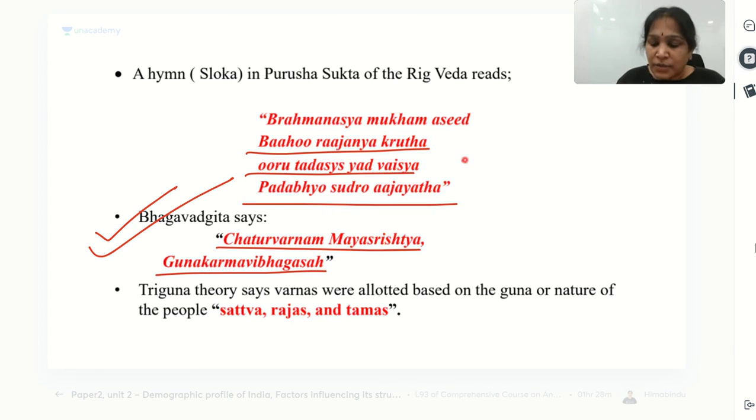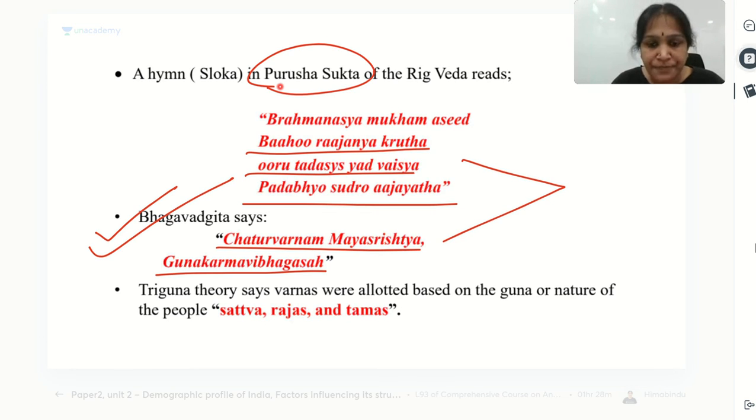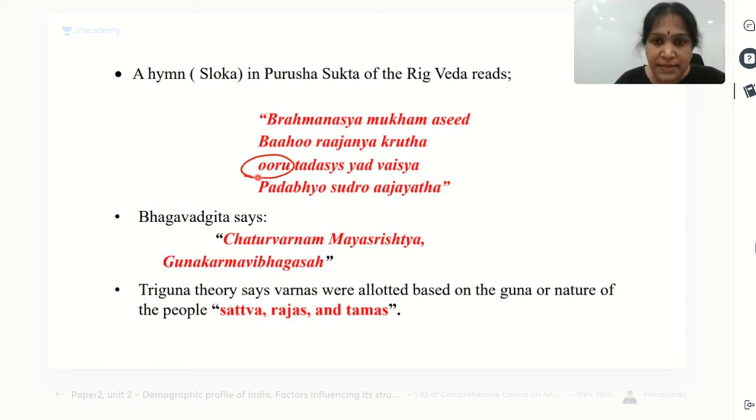According to the Purusha Sukta in Rigveda, Uru Tadasis Vaisya means Vaishyas originated from the thighs of Brahma, the femur portion, indicating physical labor or manual labor, because they are basically farmers or traders.